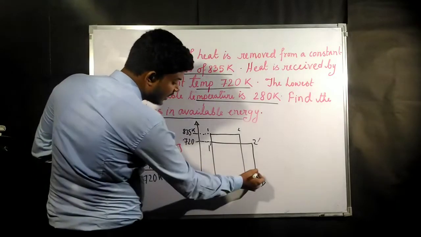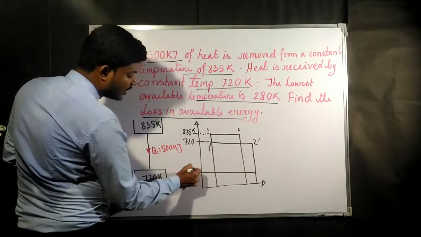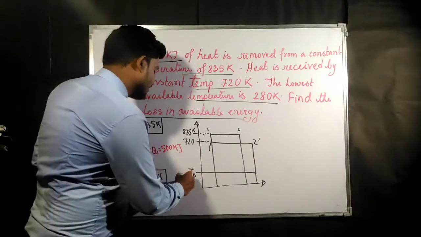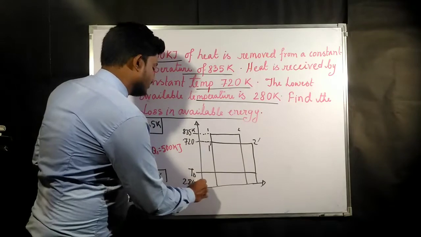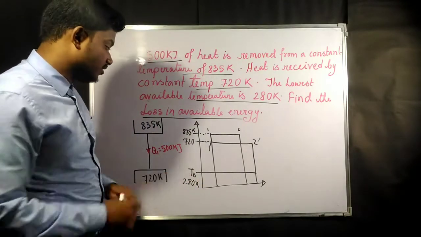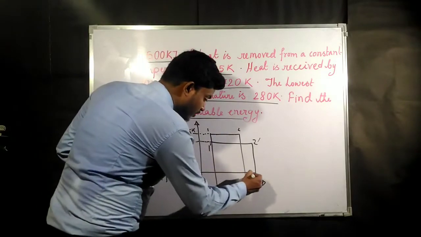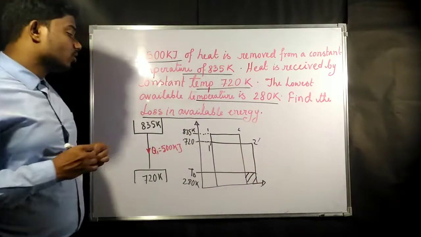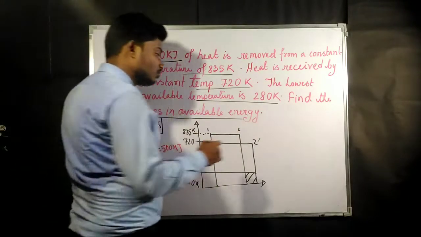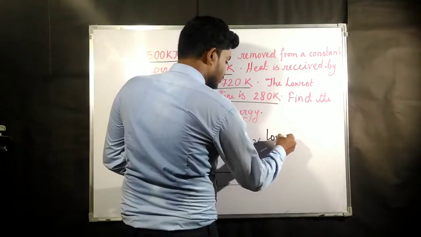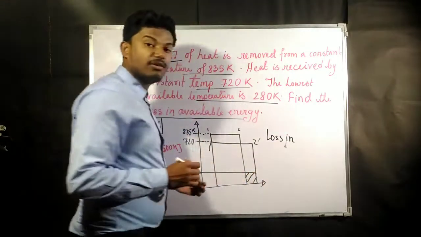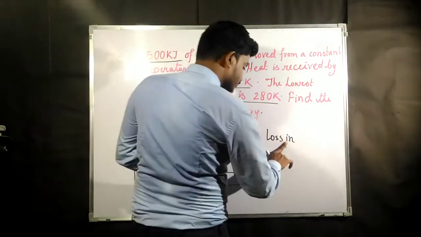Okay, now they have given us that the lowest available temperature is 280 Kelvin. So this is the lowest available temperature. Now they have asked us to find the loss in available energy, which is something you found out in the last board.